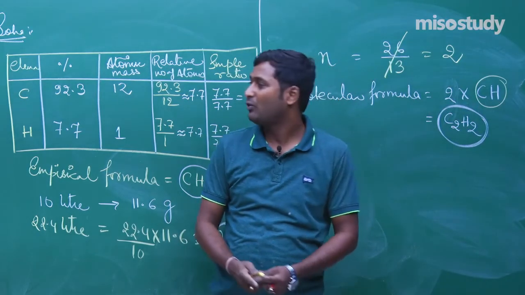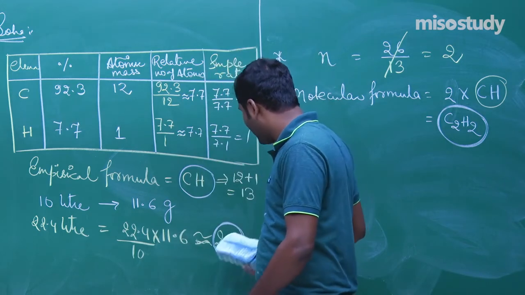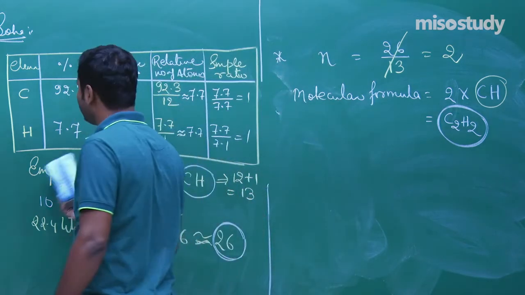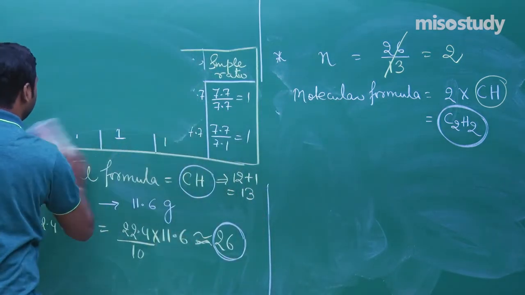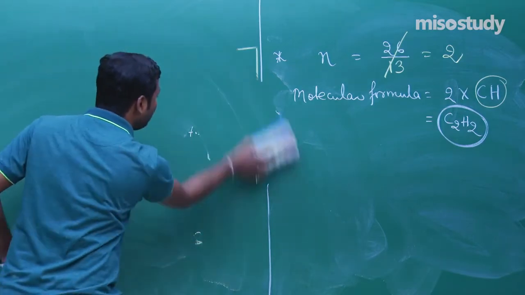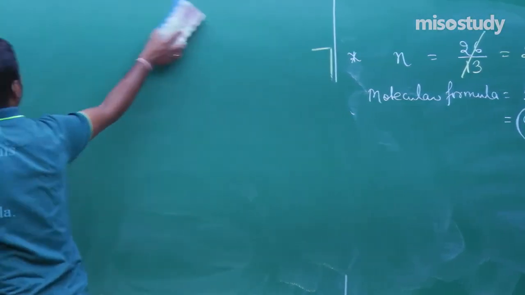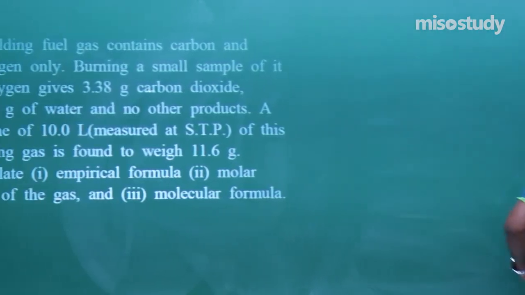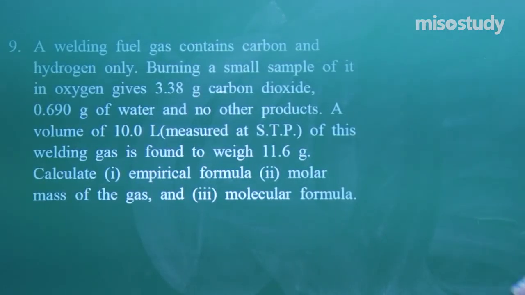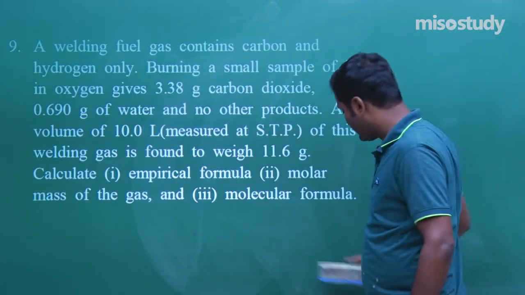Clear, friend? So I'm going to rub this part and move towards the last section, that is question number 10. This question carries 5 marks, so we need to solve each and every part of the question. Clear? Now the final question, check it out.